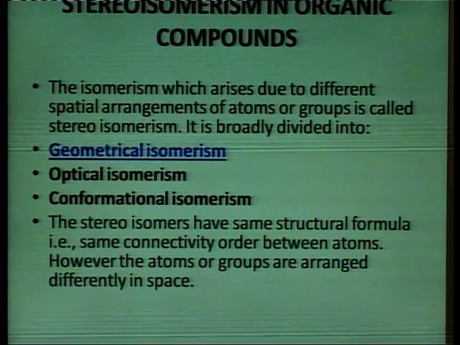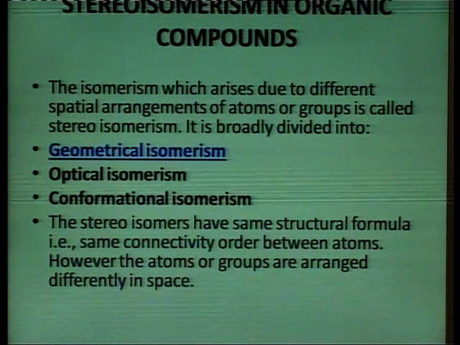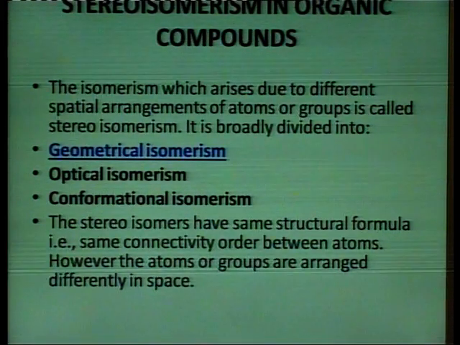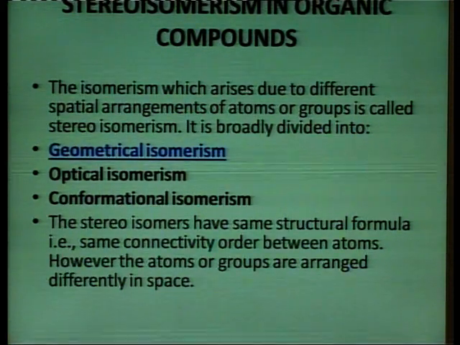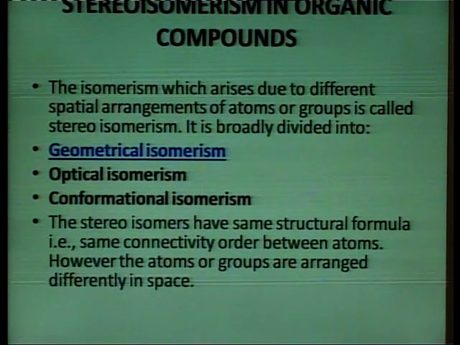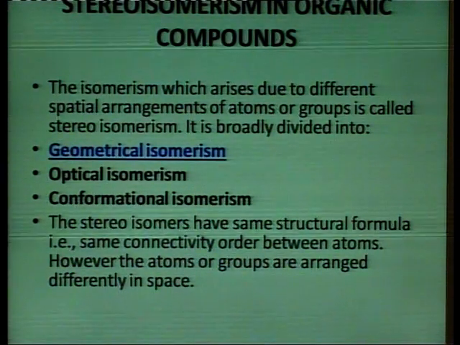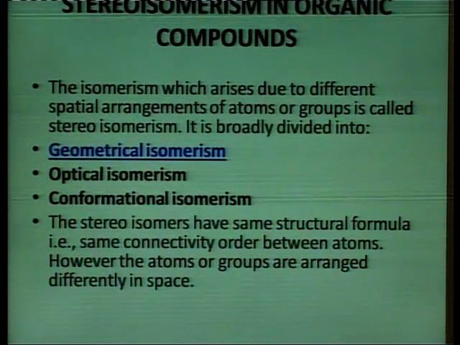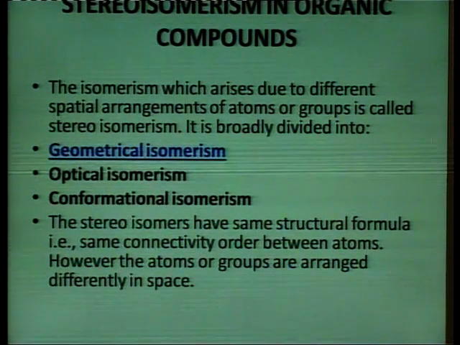It is broadly divided into geometrical isomerism and optical isomerism or conformational isomerism. The stereoisomers have the same structural formula. Basically, isomers have the same molecular formula, but a different arrangement of the groups on the carbon atom.